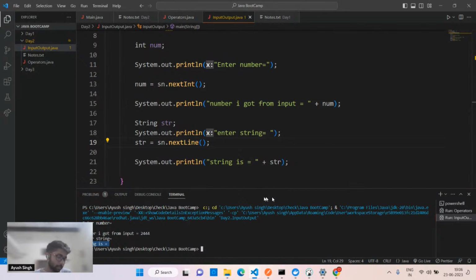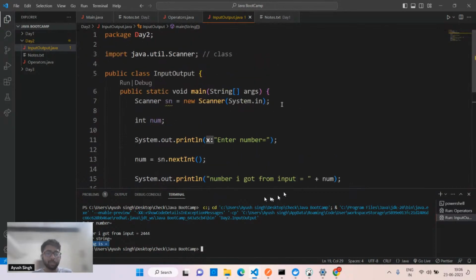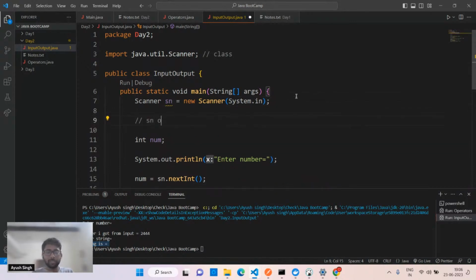Slash n you can use. Okay. So sn is the scanner object. Not a part of it. Actually, this is the scanner object. See, this sn is the scanner object. It is not a part, it is a scanner object. You can give any name, right? This is just the object name. This is an actual kind of object.